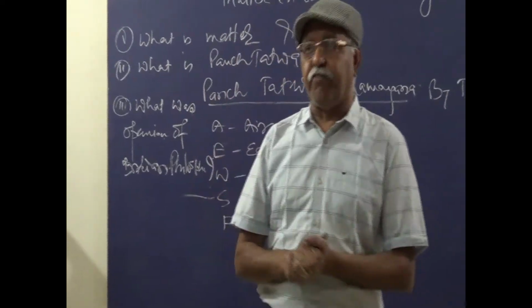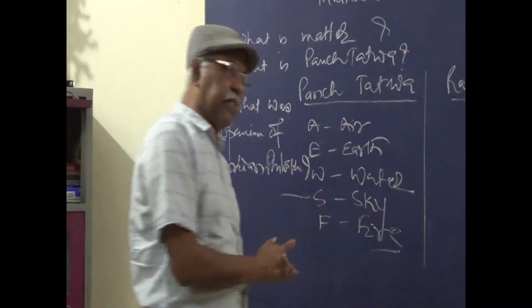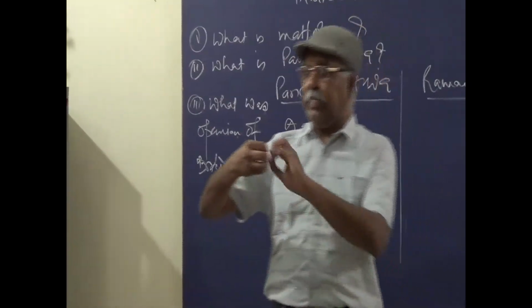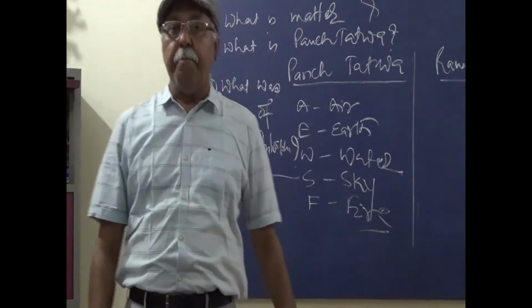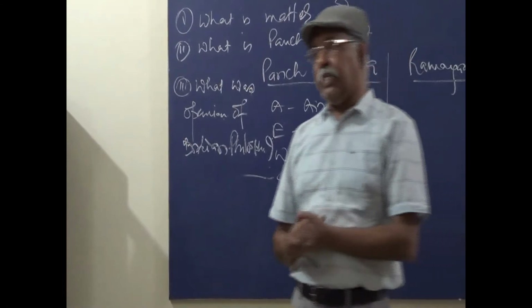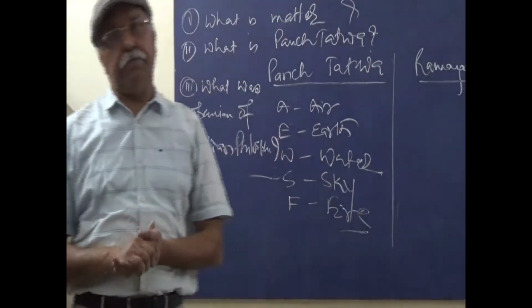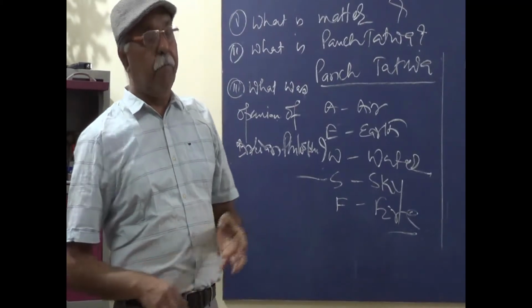There are two schools of thought. One states that matter is made up of very tiny particles, whereas another school of thought says that matter is like a log of wood. There is a difference of opinion between the two.